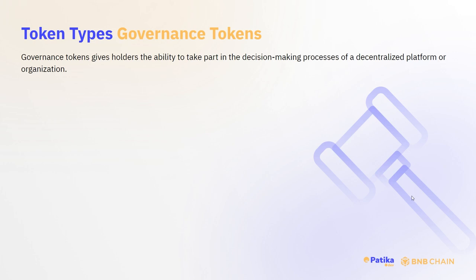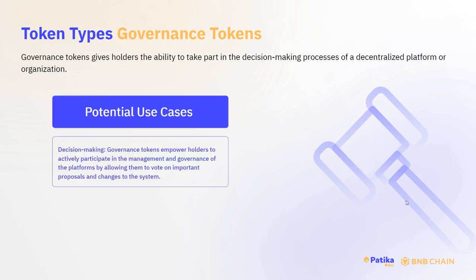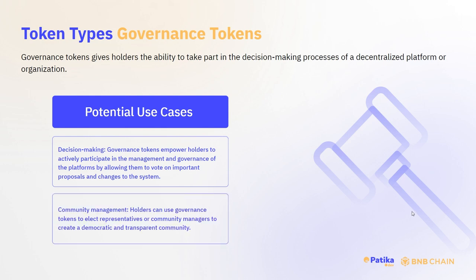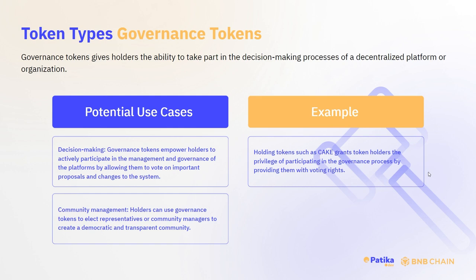Governance tokens. They give holders the ability to take part in the decision-making processes of a decentralized platform or organization. Its first potential use case is decision-making. Governance tokens empower holders to actively participate in the management and governance of the platforms by allowing them to vote on important proposals and changes to the system. The other one is community management. Holders can use governance tokens to elect representatives or community managers to create a democratic and transparent community. Let us see our example.